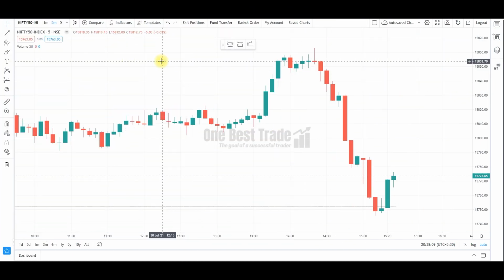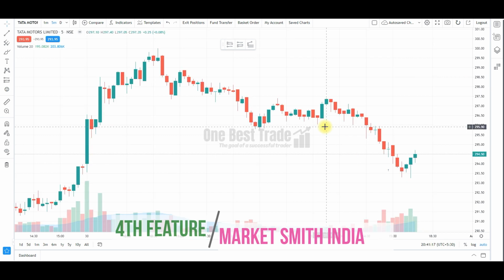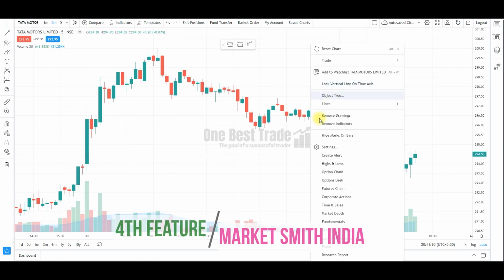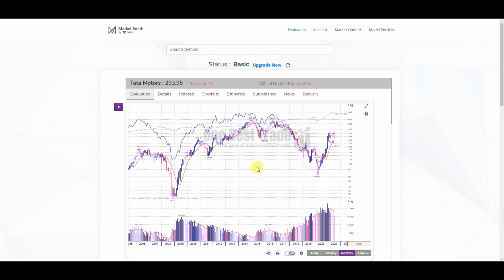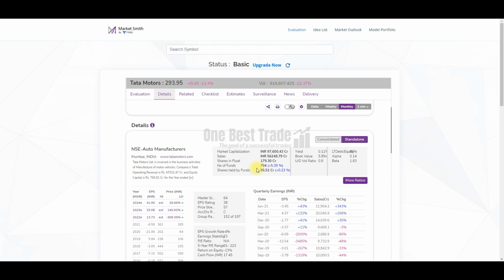If you're an investor, you want to do fundamental analysis, then this feature will help you. Just go and right click and select research report. The MarketSmith is a well-known company for fundamental research. They have a tie with the MarketSmith. In this portal, you can find a lot of important parameters for fundamental analysis.